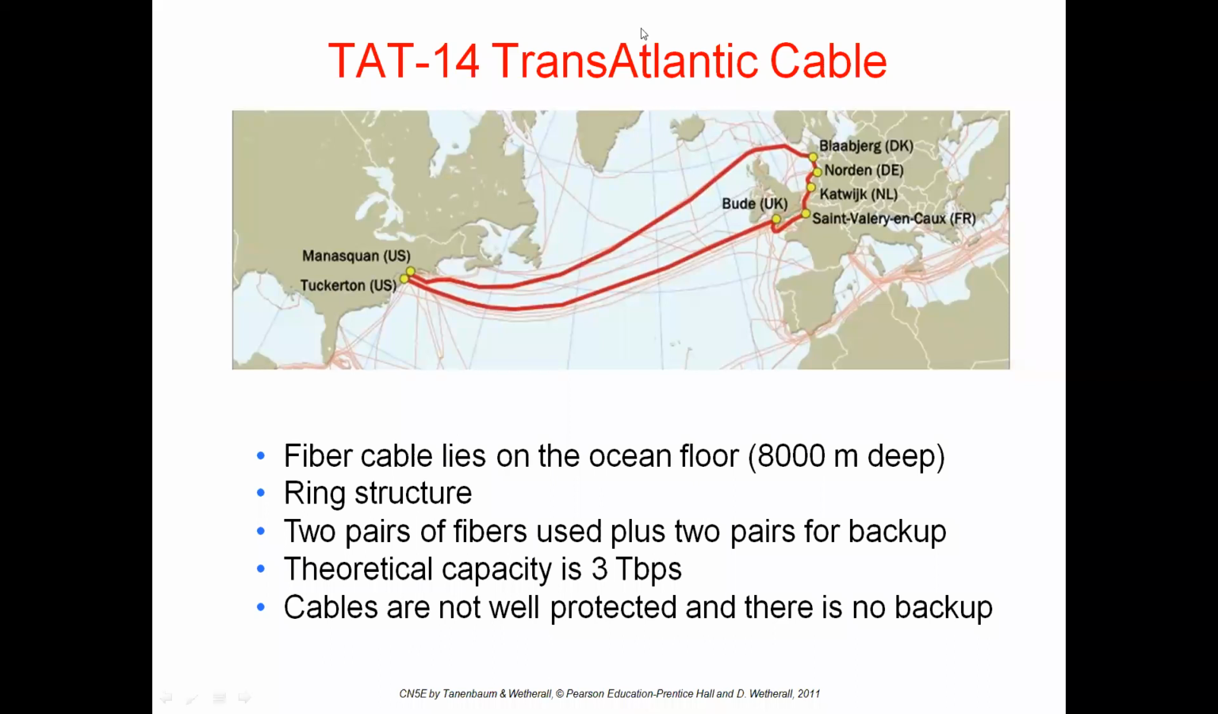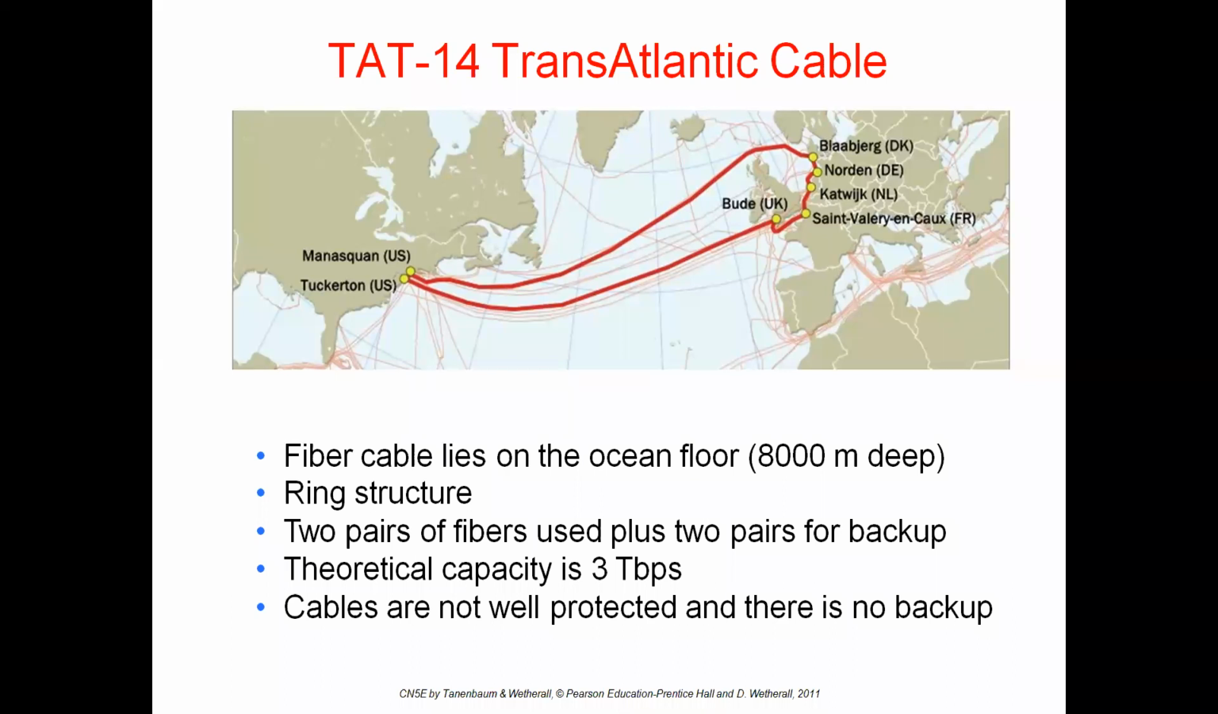TAT is the abbreviation for transatlantic. T means transatlantic cable. This cable lies on the ocean floor. The capacity is 8,000 meters depth. Even it works in 8,000 meters depth. It is in the ring structure. Here 2 pairs of fiber are used plus 2 pairs of backup.